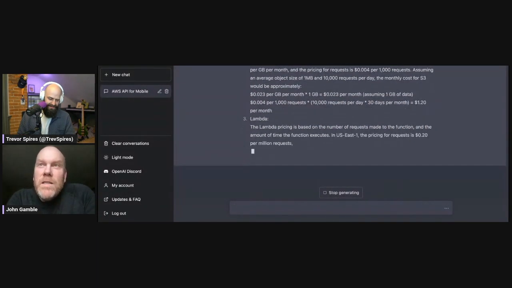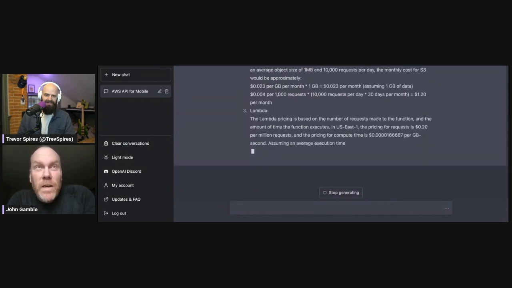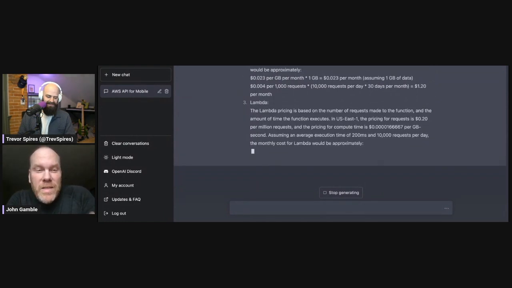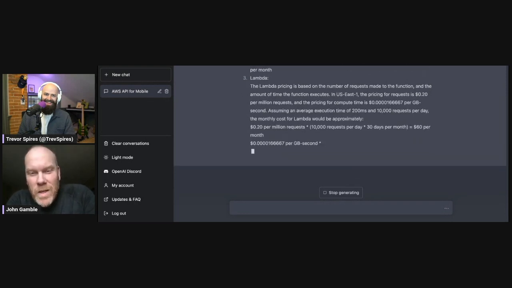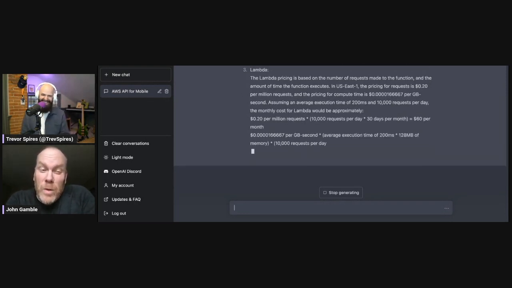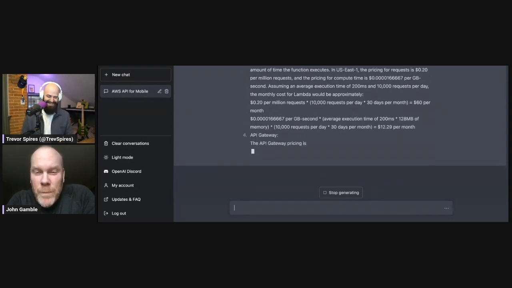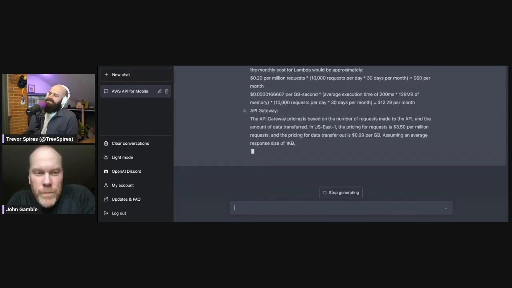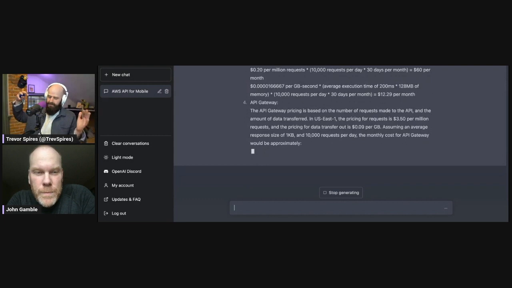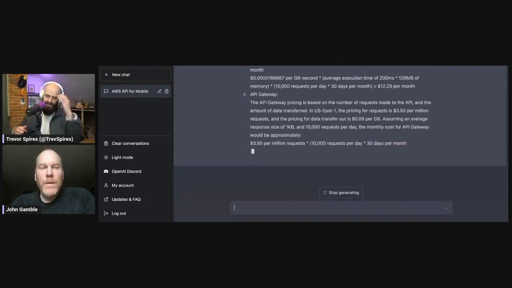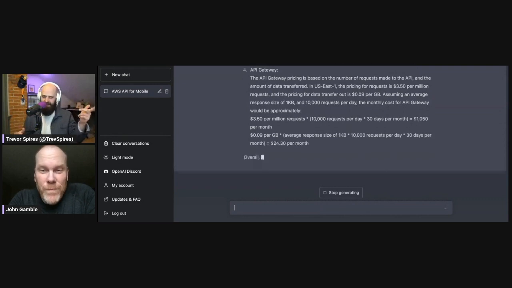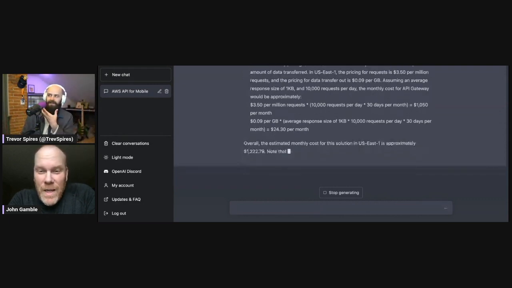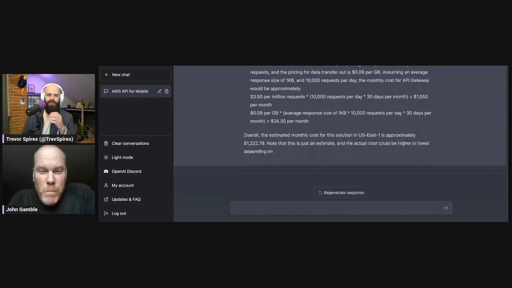If there's a weakness on cost, it's that it lost its connection to the internet sometime in 2021, and it doesn't have updated AWS pricing. They lower their prices constantly, so it could overestimate a little bit, but probably not that much. We started with an architecture, we got CloudFormation, now we have a cost analysis, so you can go from just an idea to figuring out how much it would cost to run it in your lab, CloudFormation to deploy it, and even still, you could just keep asking it